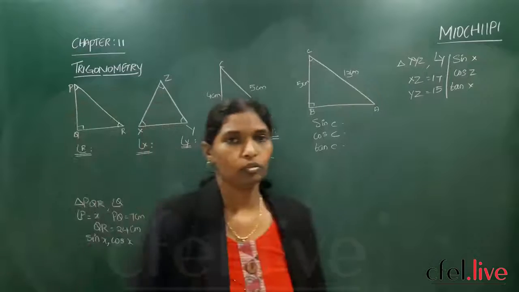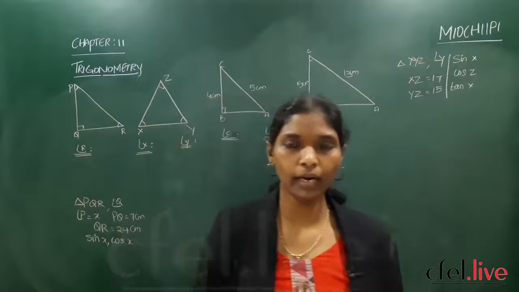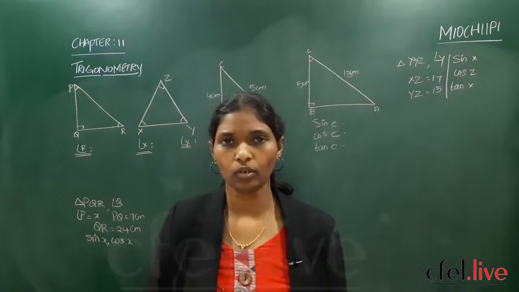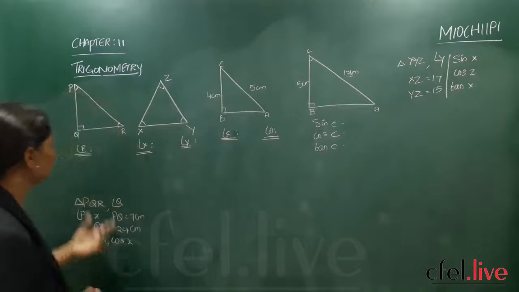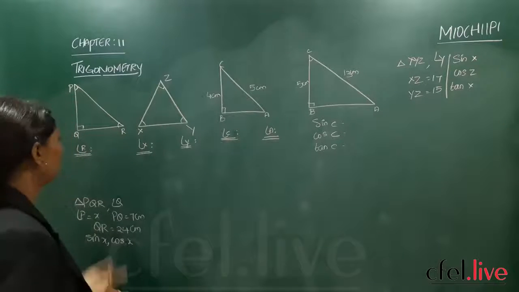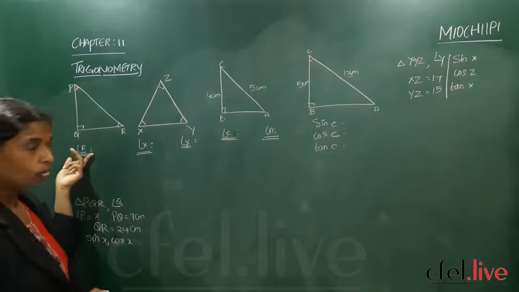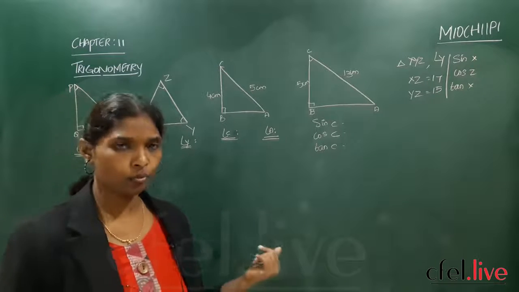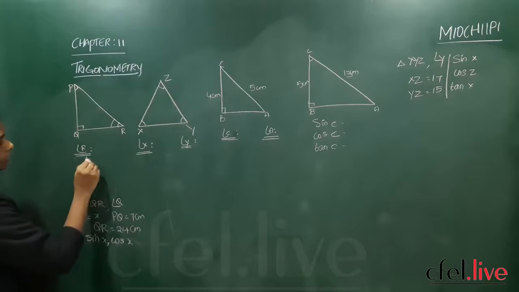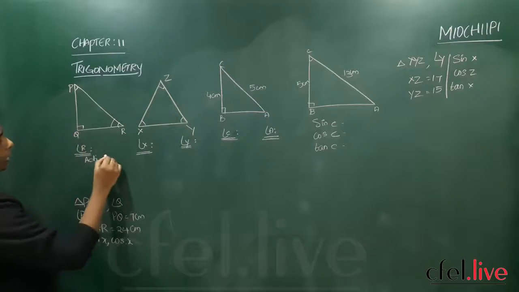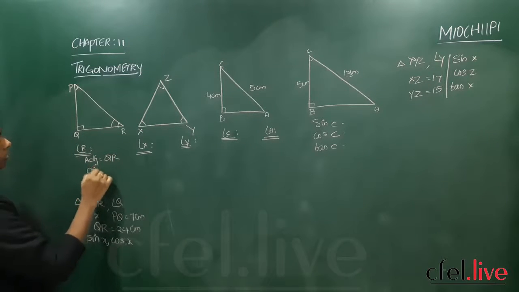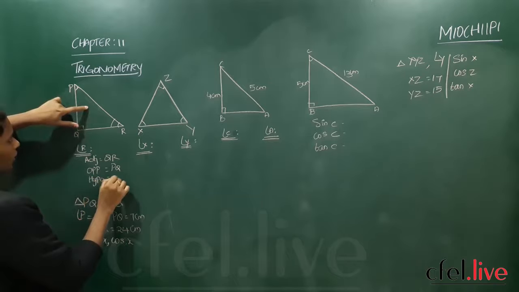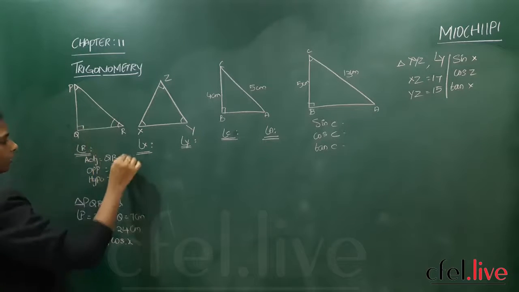Open the textbook now. As we have listened to the explanation part till now, we will now try these problems, which are very important from your trigonometry chapter. So the first question: three triangles are given to you. Tell me the hypotenuse, adjacent and opposite according to the angle. If you are standing here, adjacent will be your QR, opposite will be your PQ, and hypotenuse is your PR, opposite to the 90 degrees.